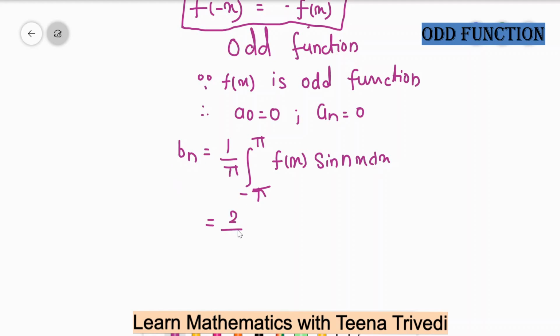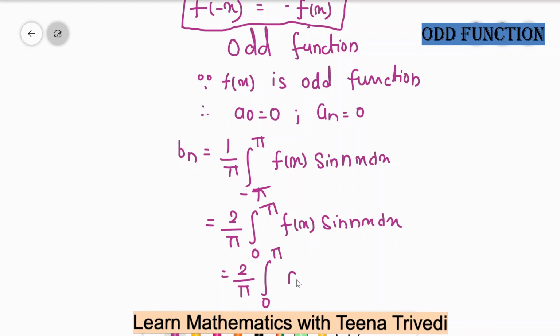Okay, and then you can write 2 upon pi, 0 to pi, f of x sin nx dx. Okay, and f of x is your given value, so your given value is x cos x sin nx dx.